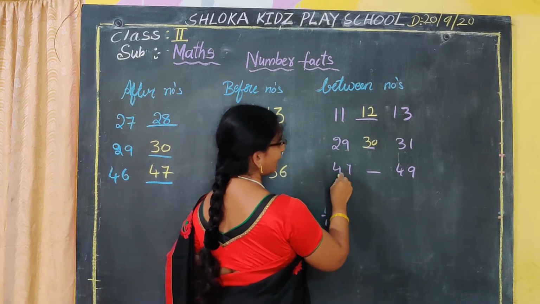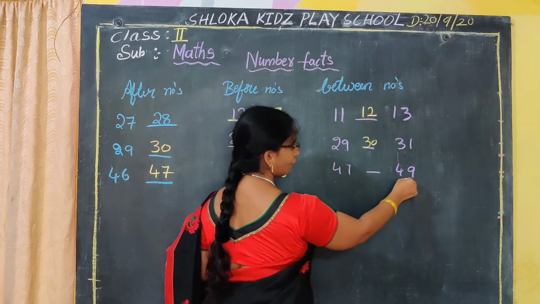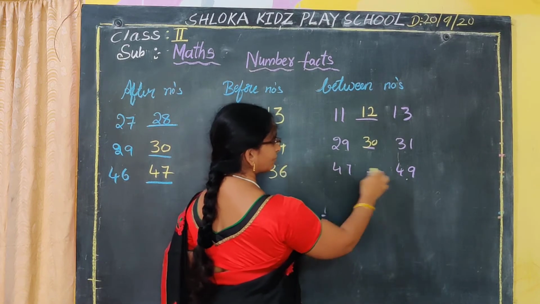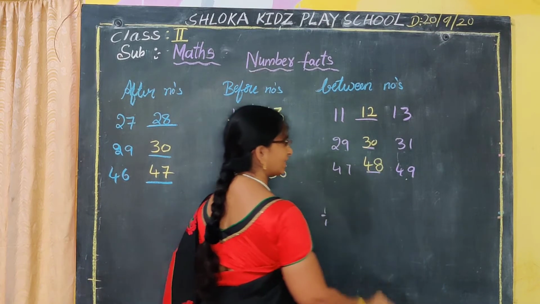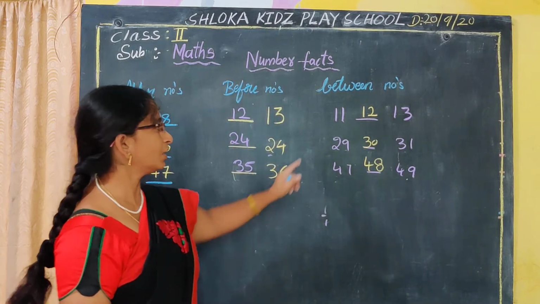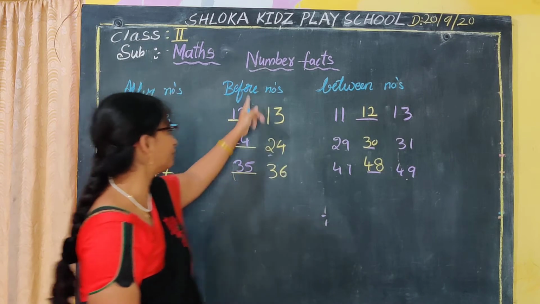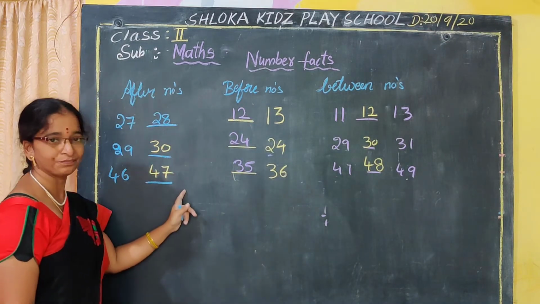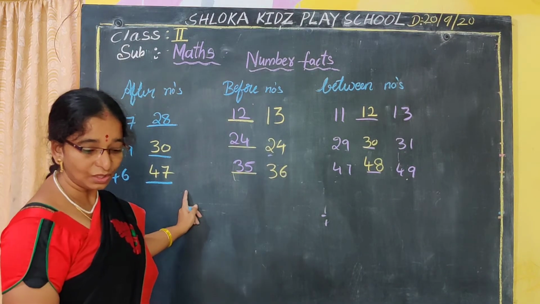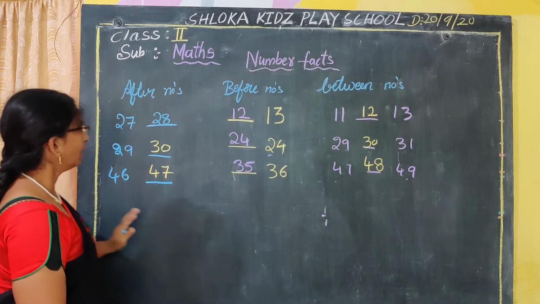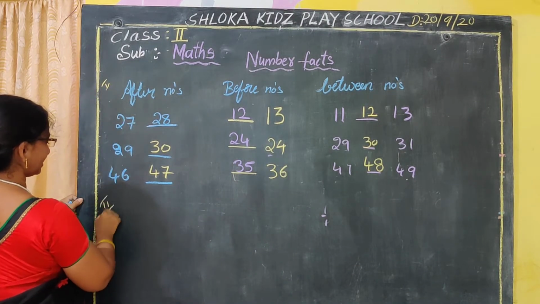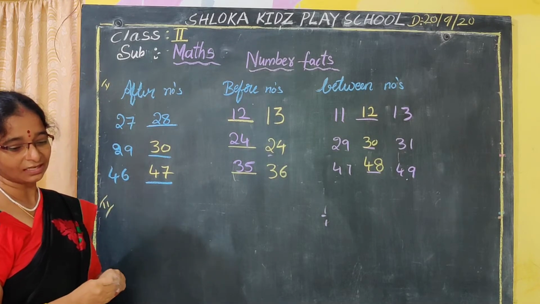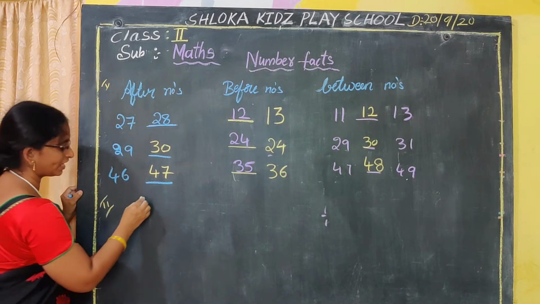So what is the number here? 47 and 49. So from these two which number is missing here? Yes, 48. 48 is the number. So now these are the between numbers, before numbers and the after numbers. Okay na? So next also nana, second topic. This is bit 1 and this is bit 2. We'll see the greatest number and the smallest number.